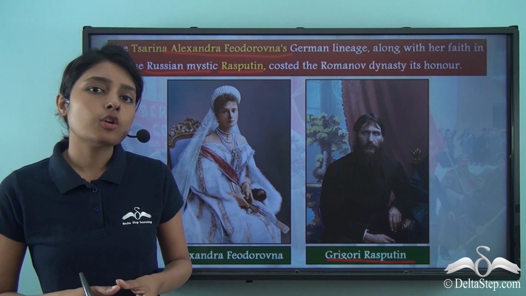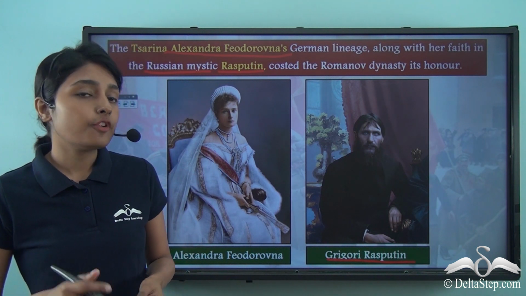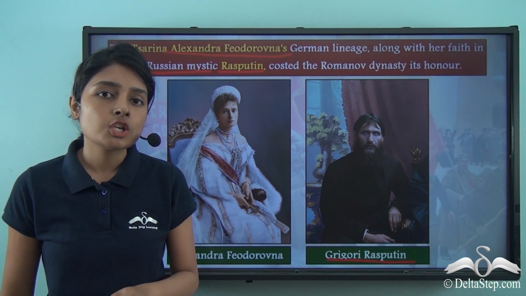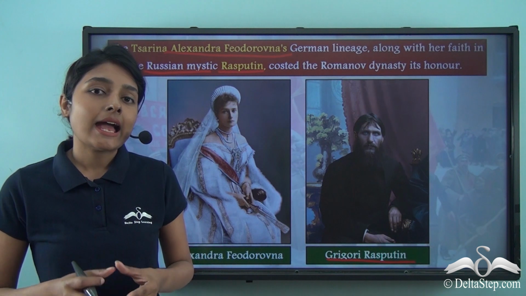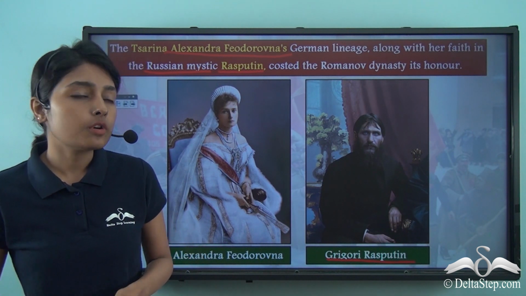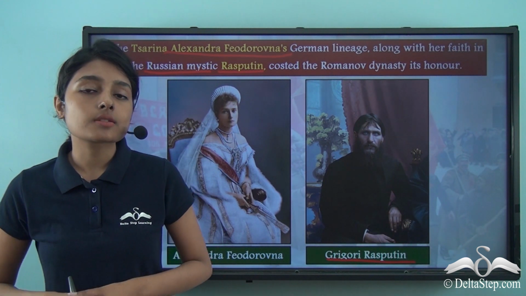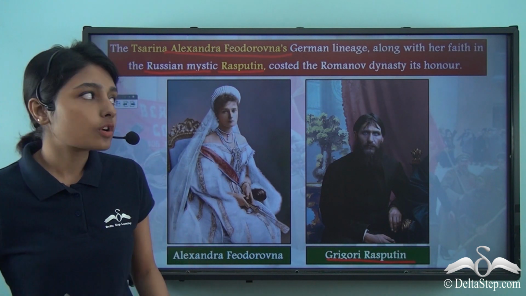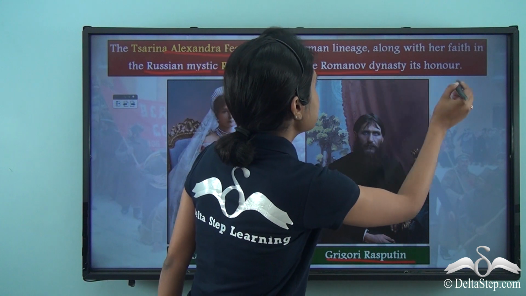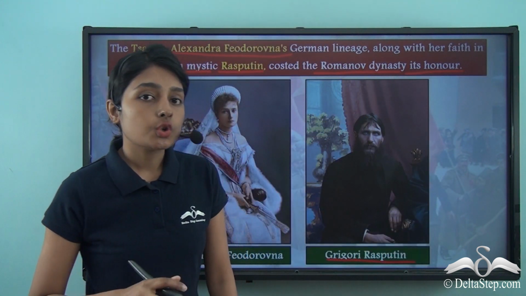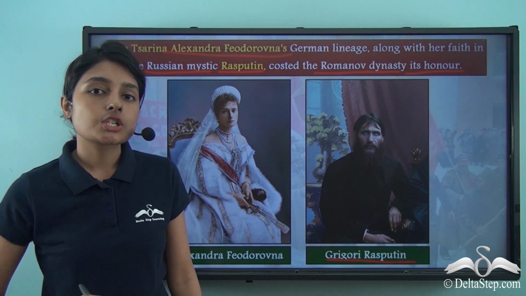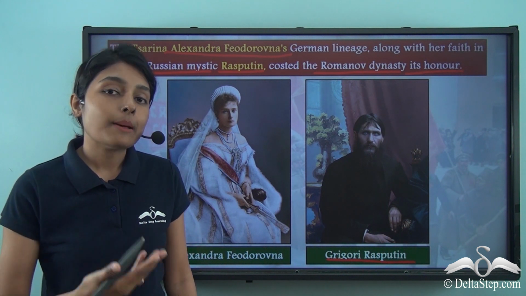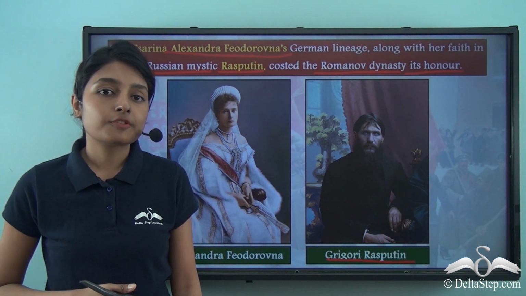So the Tsarina, who was already being despised for her German lineage, was now being hated and scandalized even more for her close association with Rasputin. So together these now cost the Romanov dynasty its honor. This put a blemish or stain on the family honor of the Romanov dynasty.